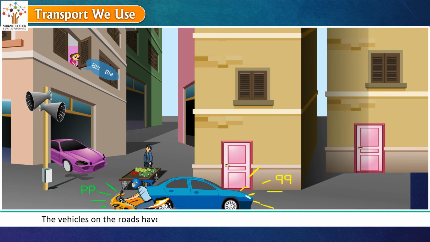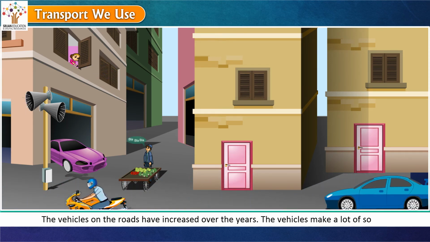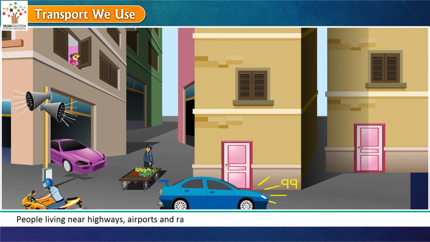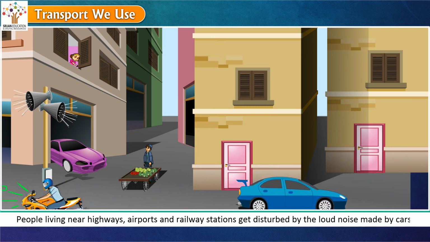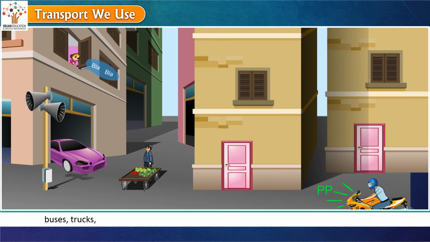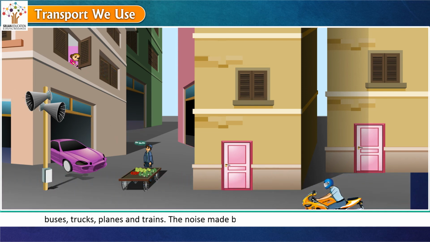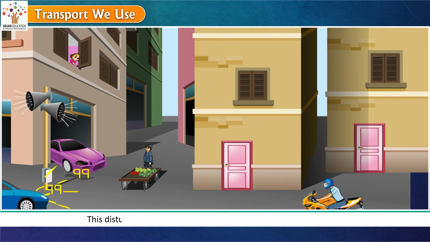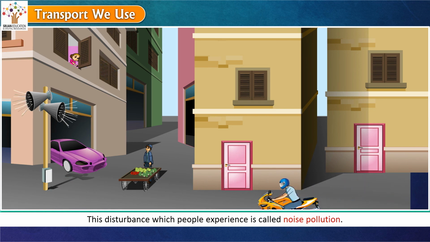The vehicles on the roads have increased over the years. The vehicles make a lot of sound. People living near highways, airports and railway stations get disturbed by the loud noise made by cars, buses, trucks, planes and trains. The noise made by horns of vehicles can cause deafness. This disturbance which people experience is called noise pollution.